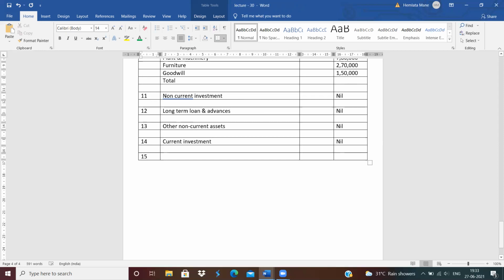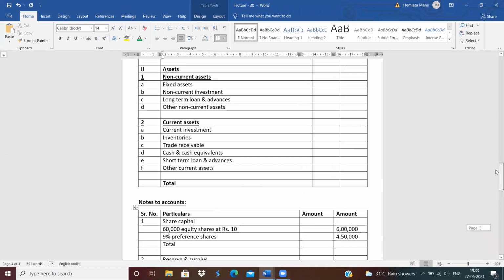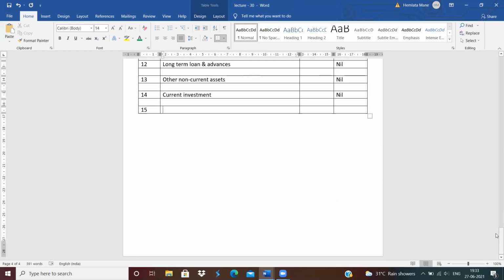Next, heading 15. See, the next heading is which? After non-current, inventories. Inventories means stock. The amount of inventories is given. So the revised value amount of inventories is given. How much?